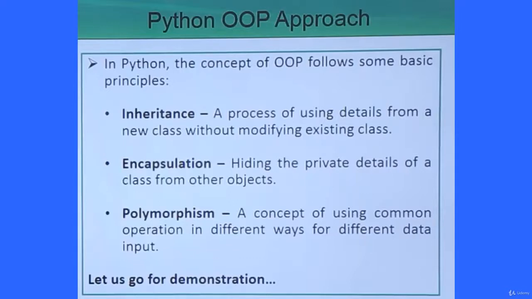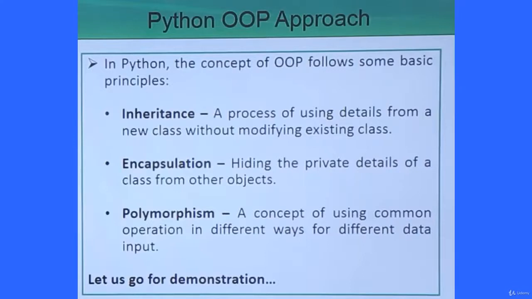And the next one is the polymorphism, that is a concept of using a common operation in different ways for different data input. So this is known as polymorphism. Whenever the same thing has got different names, then we can call it polymorphic. So the concept of using the common operation in different ways, passing different data inputs, is known as polymorphism. These are the main three pillars of object oriented programming.